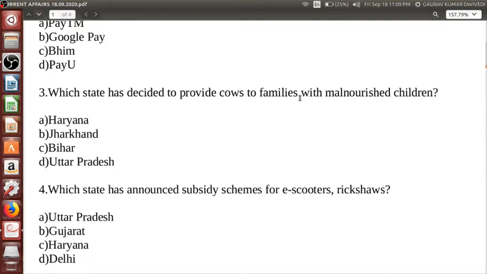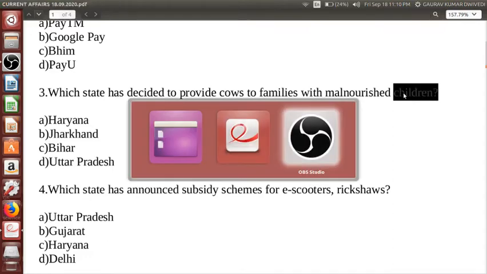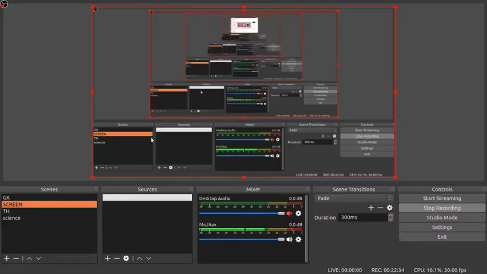Whatever nutrients we are getting from outside or anywhere else, milk contains them: carbohydrate, protein, fats, minerals and everything. So malnourished means what? That is deficient in some or the other nutrients. So if the cows are provided to them, the milk will be used for feeding these children, and thereafter the malnourished practices can be improved, and at the same time the families can also be benefited.